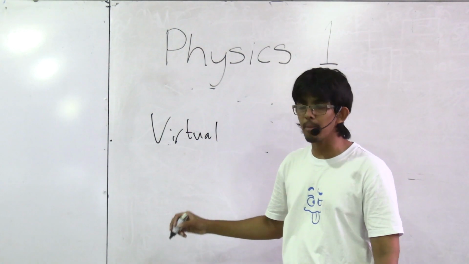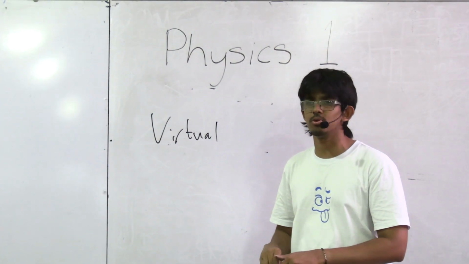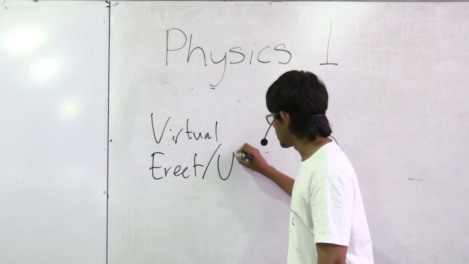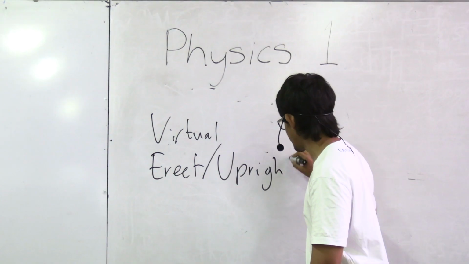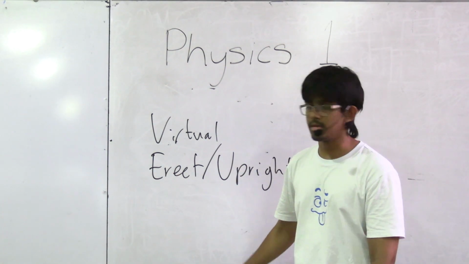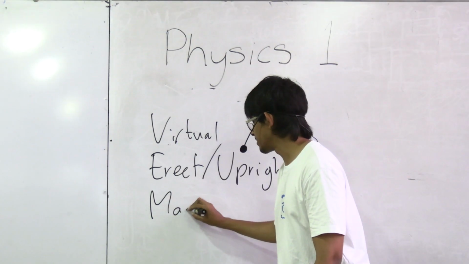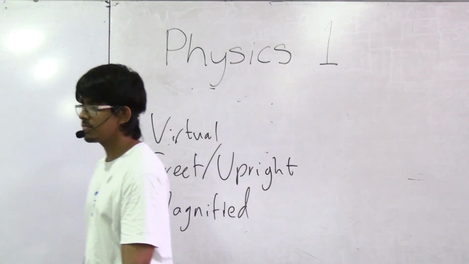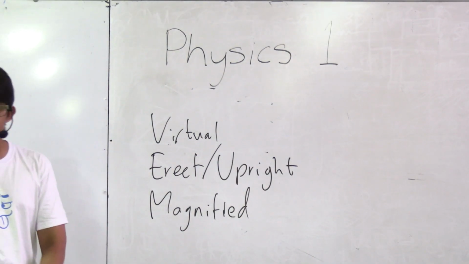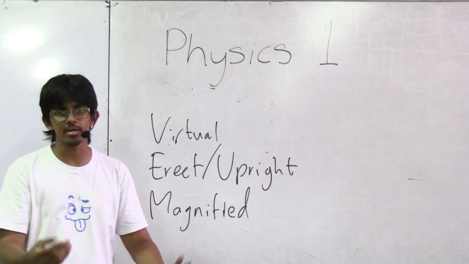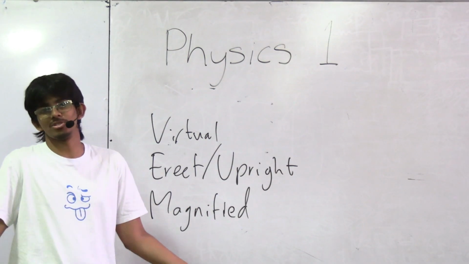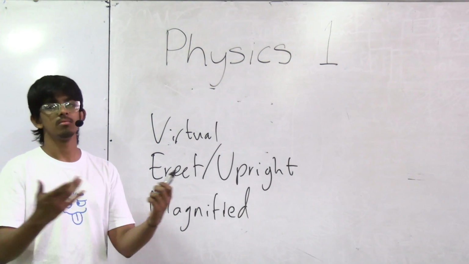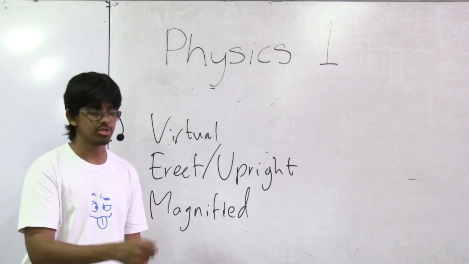You know that it's going to be upright, or I think the word that you use in O levels is erect. So erect slash upright. I apologize for the bad handwriting. And thirdly, it's going to be magnified, right? When you look through a magnifying glass, the letters are going to be bigger, and if the letters are upside down, then there's no point. So what you're going to need is an upright virtual magnified image.